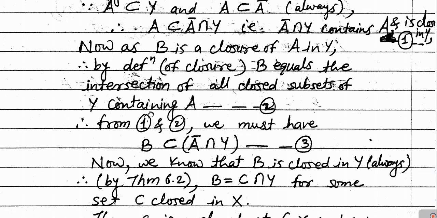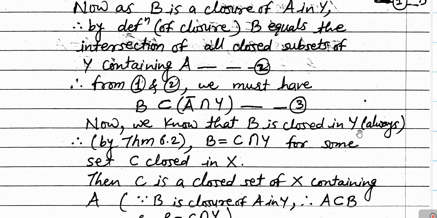Next, we know that B is closed in Y. Why? Because B was the closure of A in Y, and we know that the closure of a set is always a closed set.